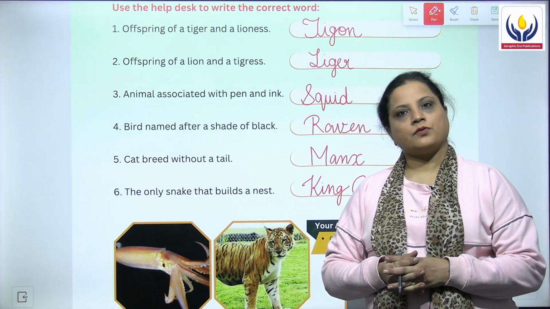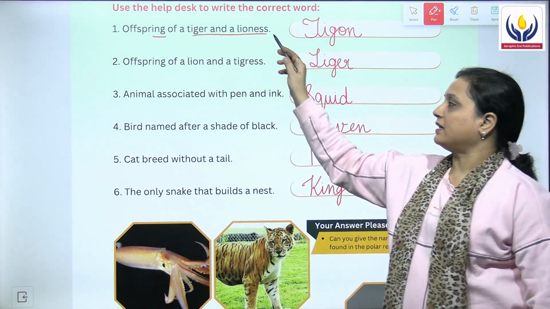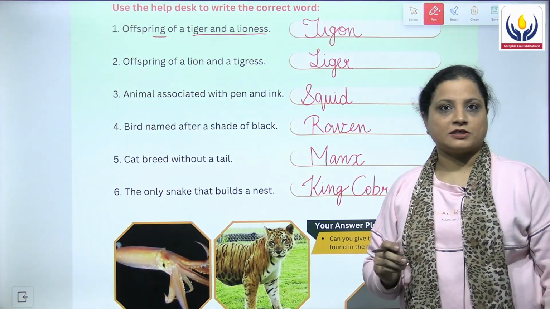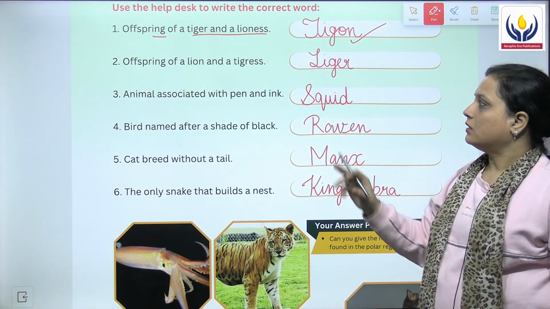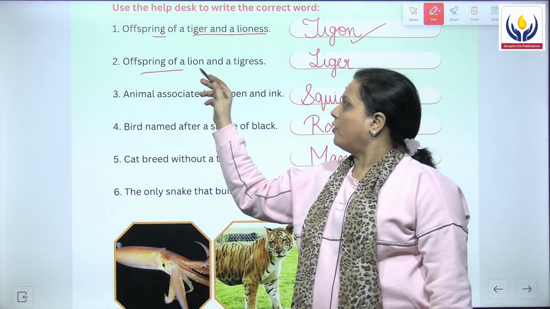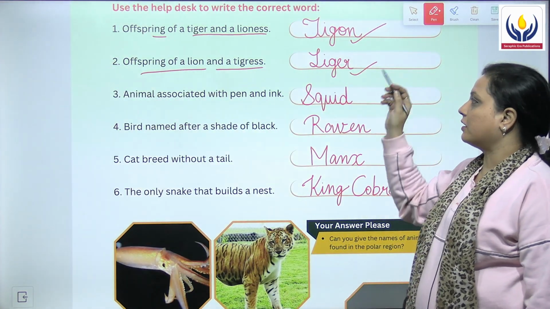The first hint given about the animal is offspring of a tiger and a lioness. It is known as the tigon. And second is offspring of a lion and a tigress. It is known as liger.